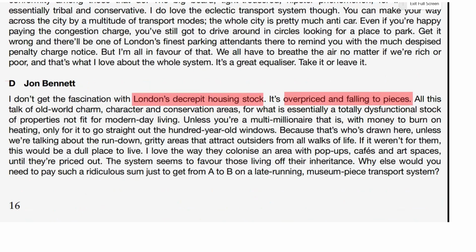Let me just see if we see anything else here. Right, totally dysfunctional stock of properties not fit for modern day living. So this is a definite conclusive answer here that the answer is B. Okay, let's just go back and look at that again.